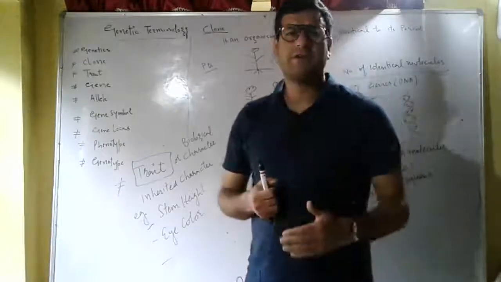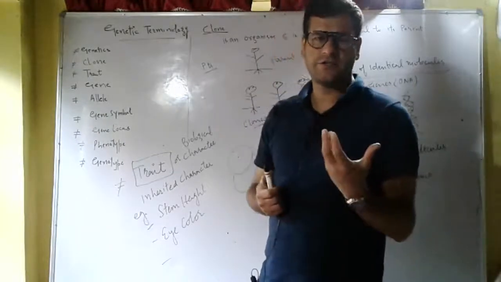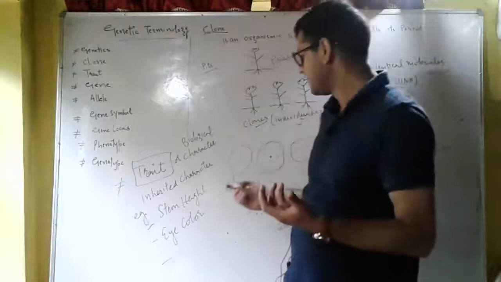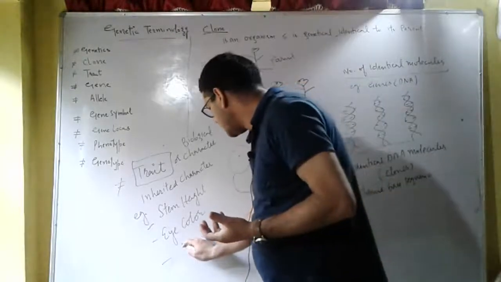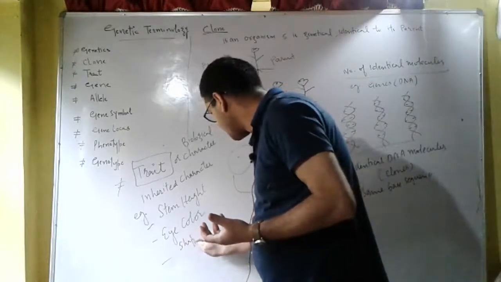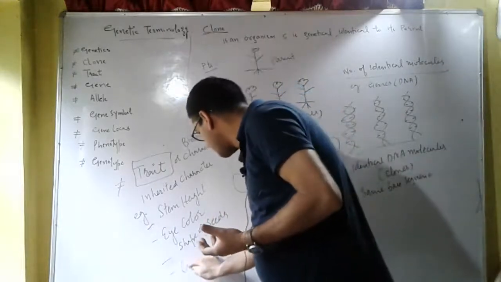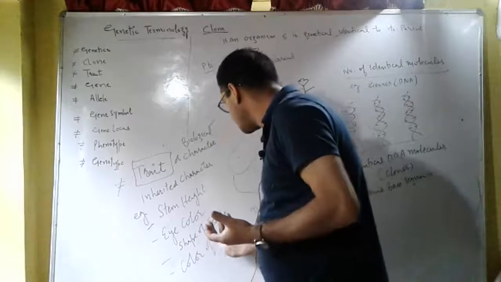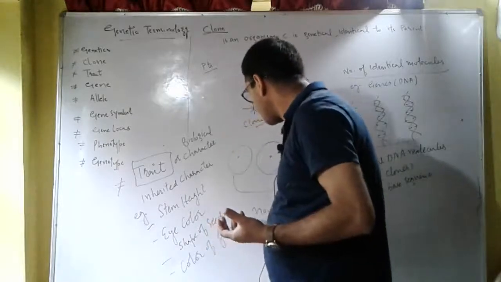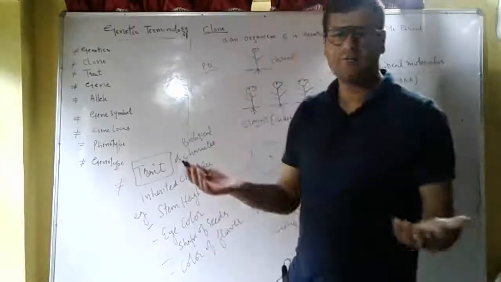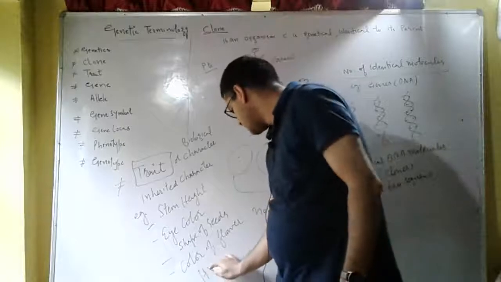For example, stem height is a trait. Eye color is a trait. Shape of seeds is a trait. Color of flower is a trait. Or hair color, in case of humans, is a trait.